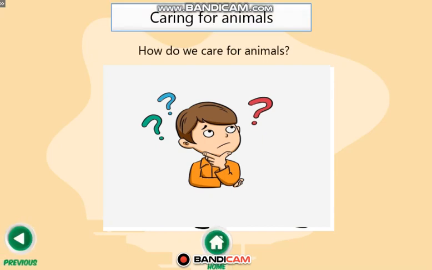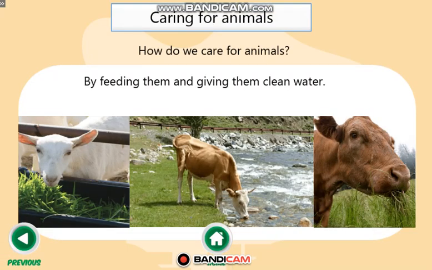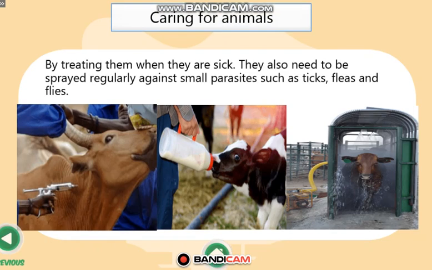How do we care for animals? By feeding them and giving them clean water. By treating them when they are sick. They also need to be sprayed regularly against small parasites such as ticks, fleas, and flies.